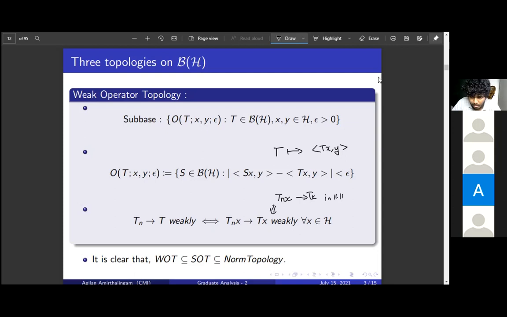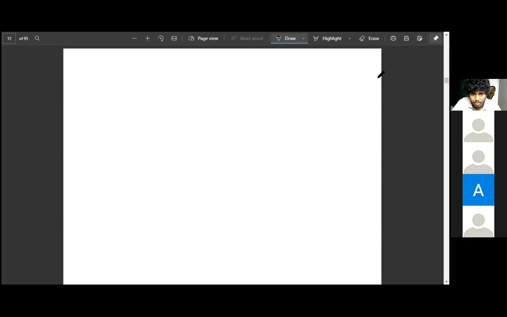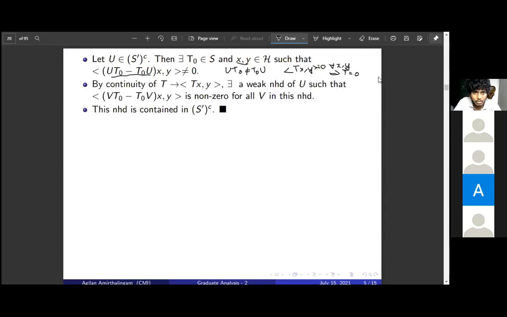Because that is how we define this basis, sub base. So this is non-zero. So by the continuity, we can find a weak neighborhood around U such that for all those V there, the inner product of V T naught minus T naught V is non-zero. So this complement is open. So S dash is closed.